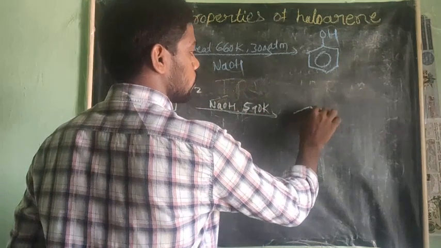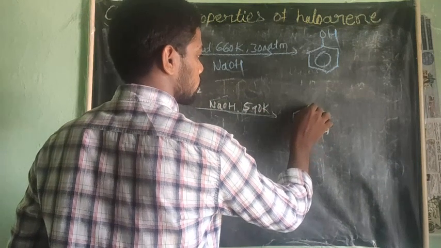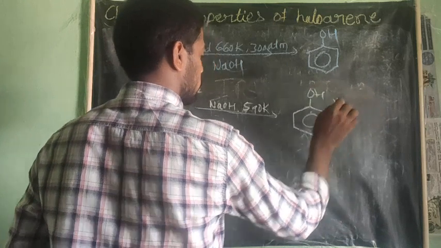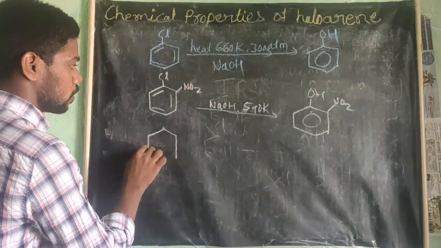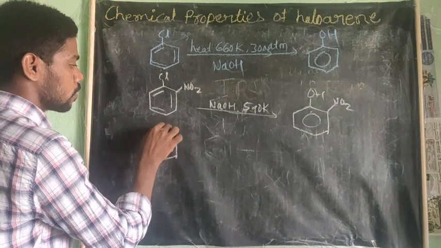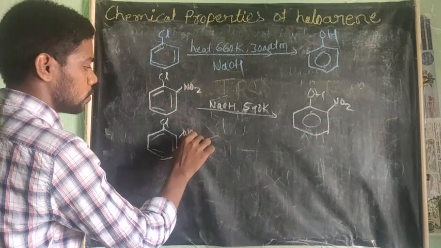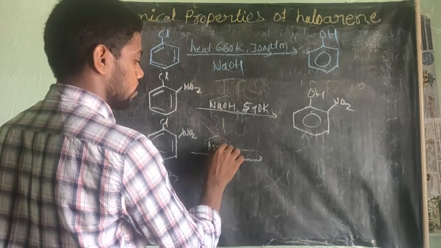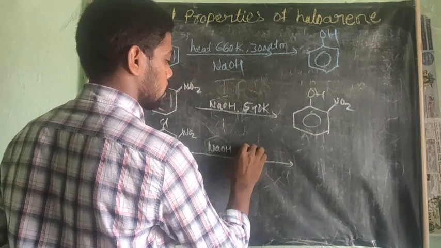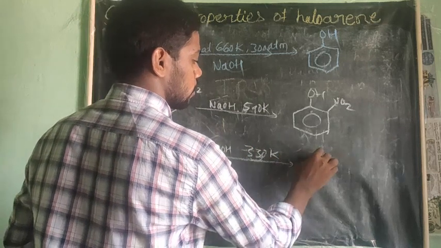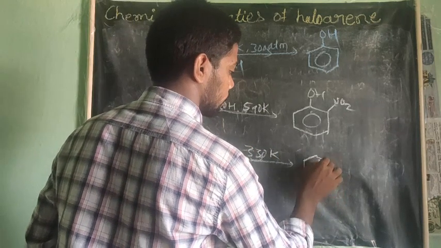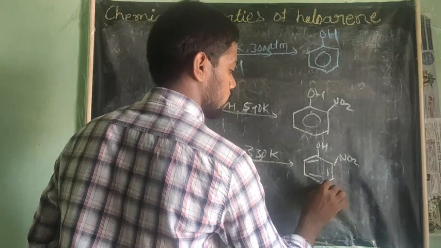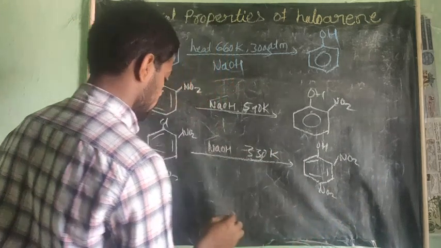It gives OH NO2. Next, one more example: Cl with NO2 NO2. If we heat with NaOH around 330 Kelvin, it gives OH NO2 NO2.